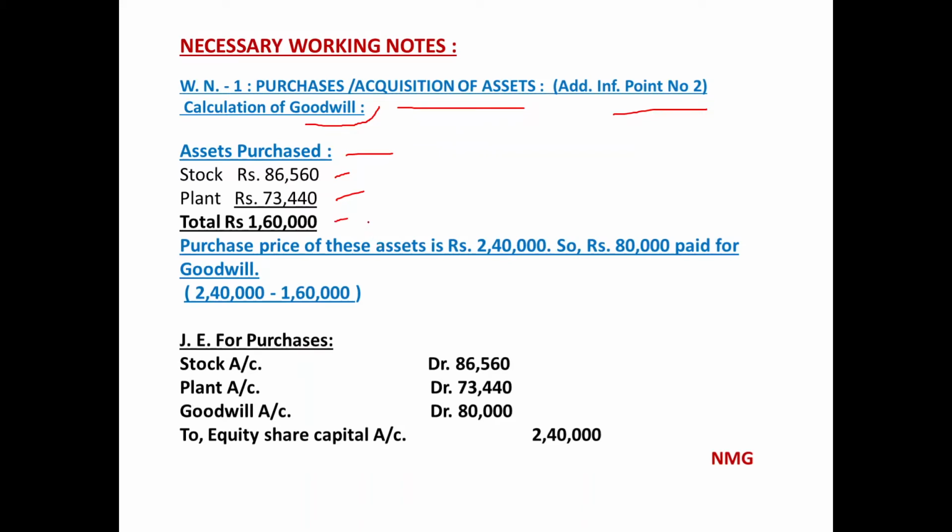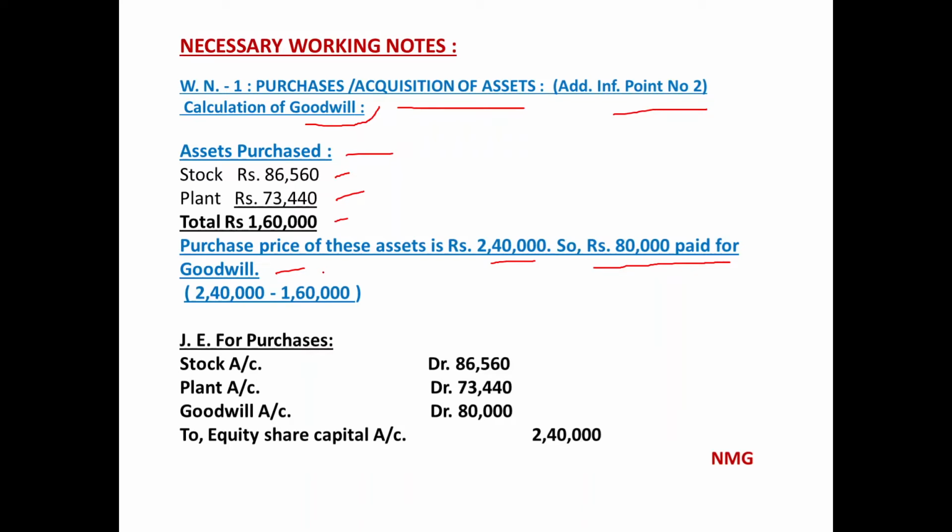For this 1,60,000, the purchase price given by the company is 2,40,000. What does it mean? It means rupees 80,000 has been paid for the goodwill. In point number 2 itself, it has been said that the remaining amount was for goodwill.